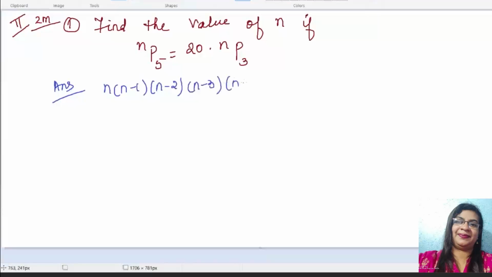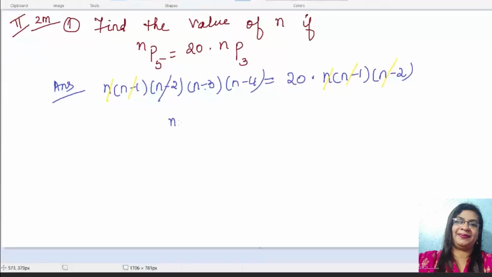So coming to Roman number 2. These are 2 mark questions. Coming to the first question: find the value of n if nP5 is equal to 20 into nP3. Okay, you can try this. What is nP5? You have to reduce n 5 times. What is nP3? Reduce n 3 times. Okay, so let us write the answer quickly.